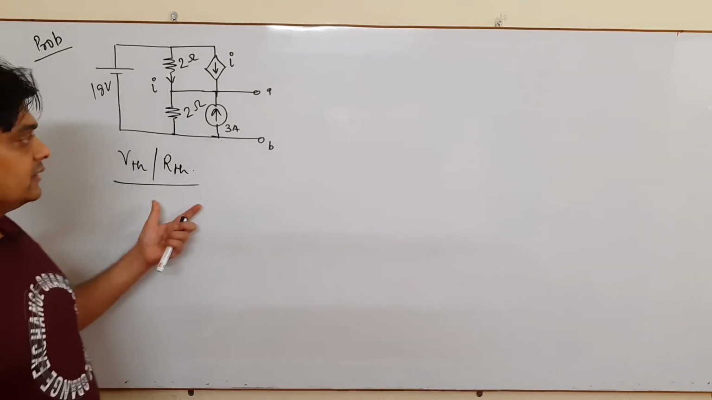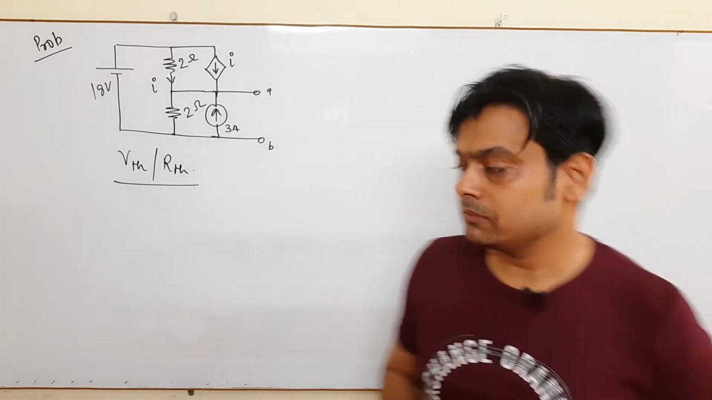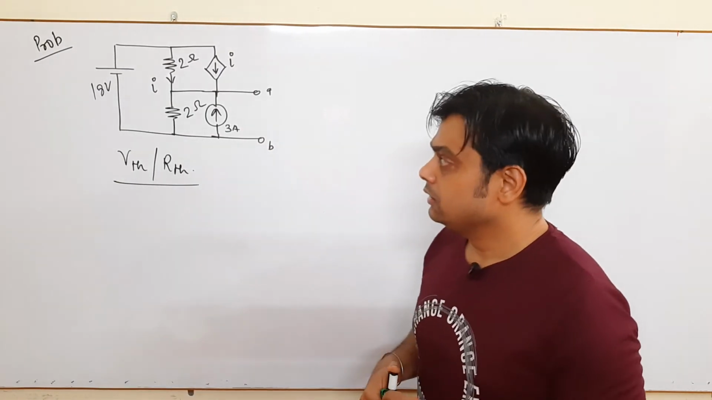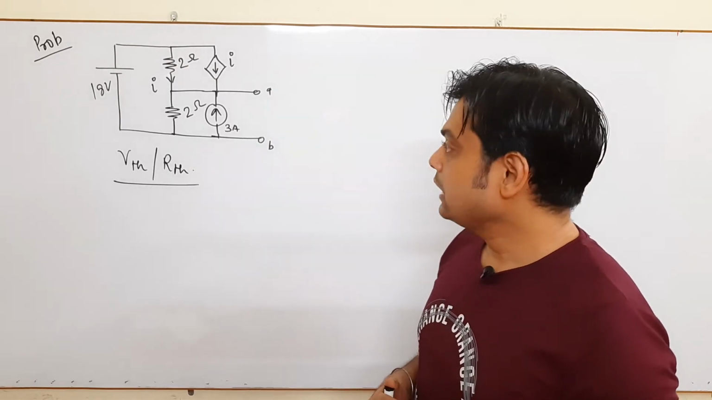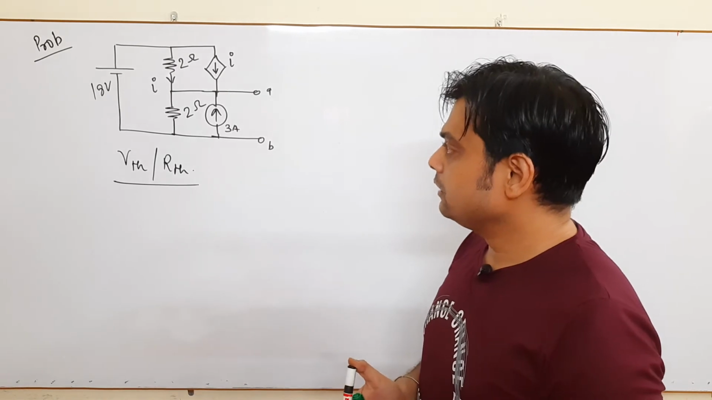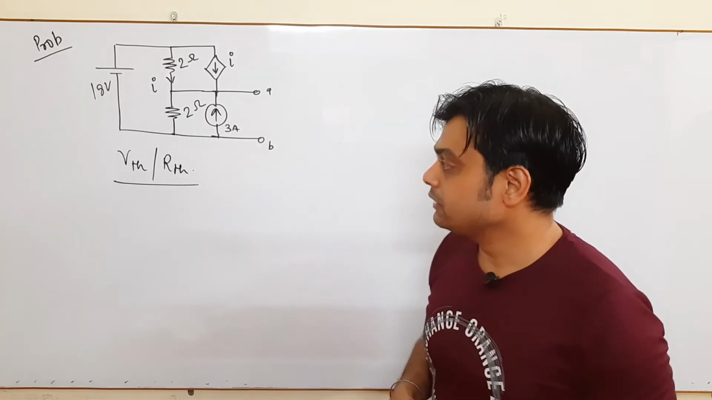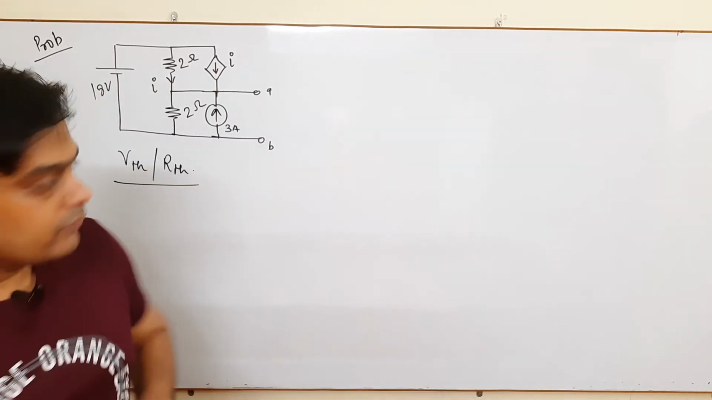Now friends, this is our first problem. In this problem you have to find the value of VTH and RTH using Thevenin's theorem across the terminal AB. These are the two terminals AB, and across this terminal you have to find the value of VTH and RTH. So we'll try to understand how we solve this problem.